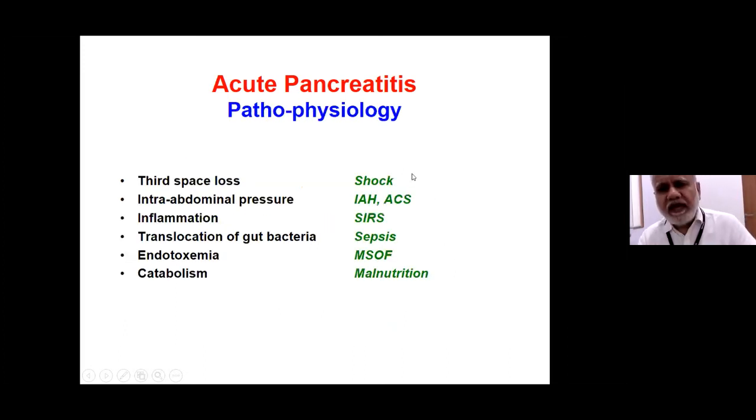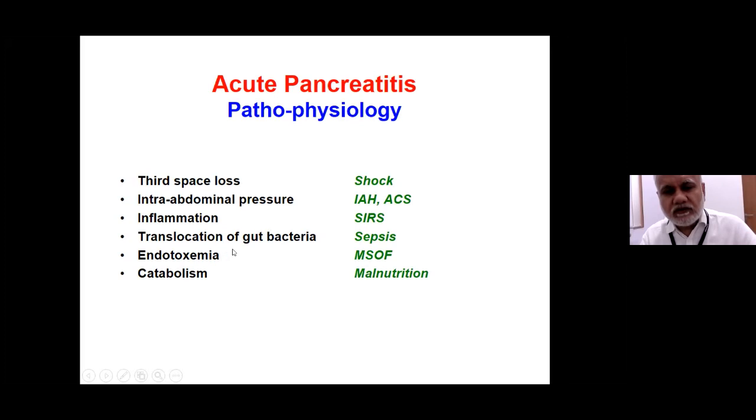Before we go on to management, it's very important to understand the pathophysiology of acute pancreatitis. And mainly, it is third space fluid loss resulting in hemodynamic instability. To begin with, intra-abdominal hypertension and then abdominal compartment syndrome, which affects other organ function. It is inflammation, systemic inflammatory response.